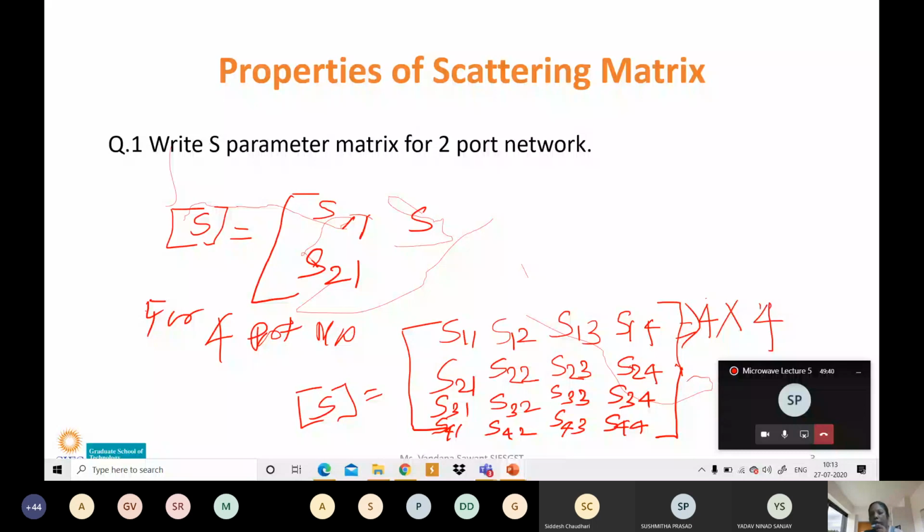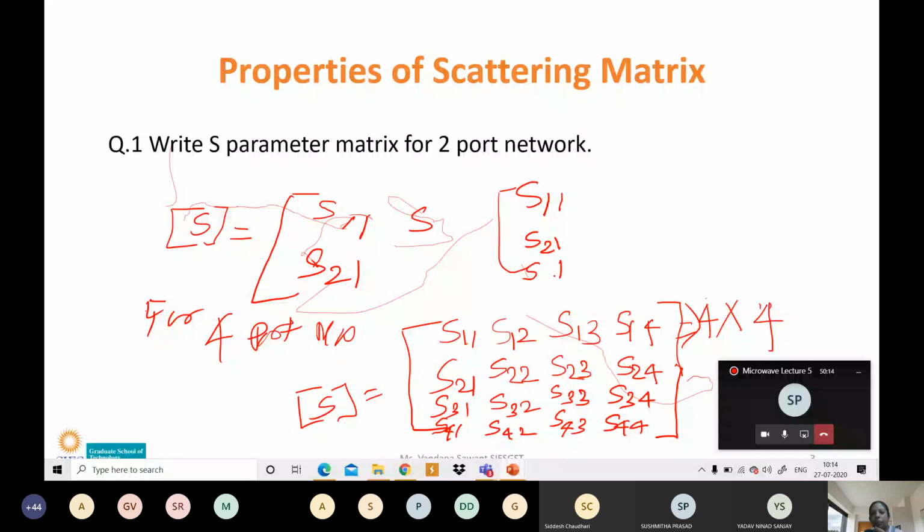First, how do you have to write? You have to write like this. First of all, you write the S, then the incident signal. Incident signal is at 1, then reflected signal may also be available at 1. If incident signal is at 1, reflected may also be available at 2. In that way for a 2-port network we are writing. For a 3-port network, we have to add another parameter, that is incident at 1, reflected also available at 3, right?